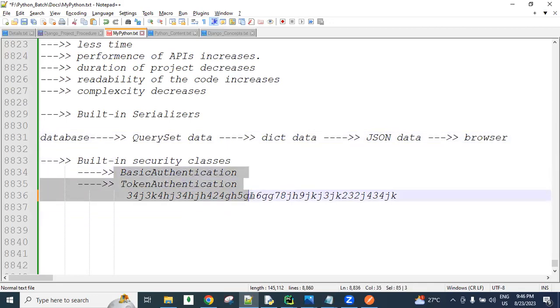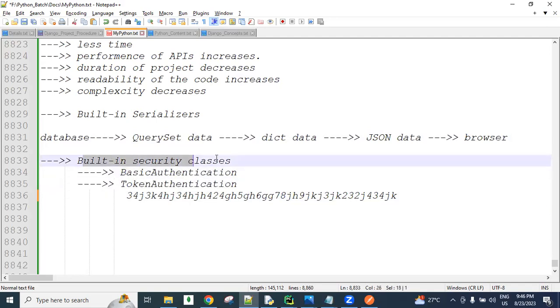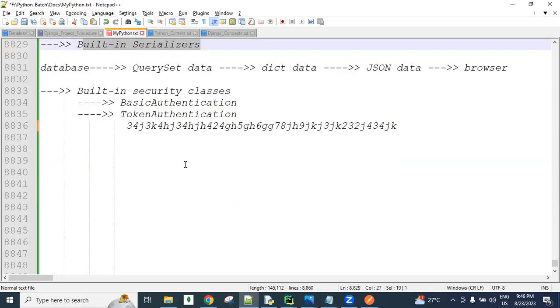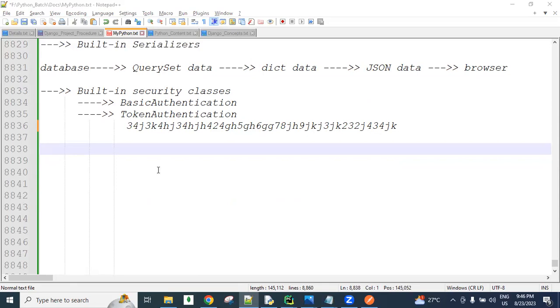These all are just an introduction only, guys. Later, for every topic there is a separate section, a separate class. Security related, we discuss continuously for 4 or 5 days, how we provide security to our APIs. And serializers related, we discuss every day. So there are a lot of concepts, guys. Why this Django REST framework is in demand, that is only what I'm explaining right now. I haven't started the coding yet. Okay, this is also one of the benefits.